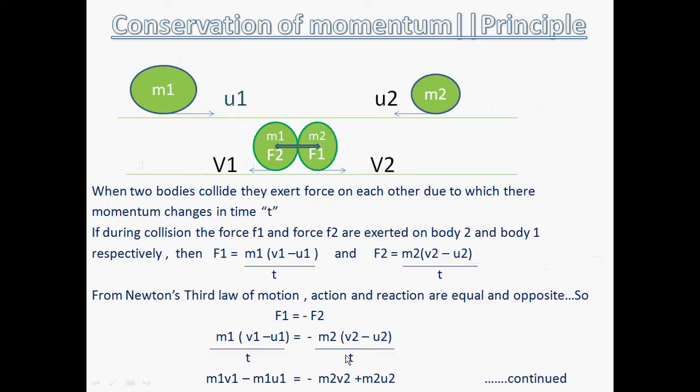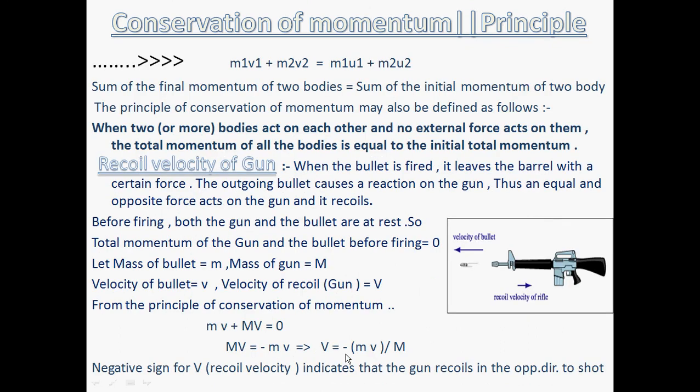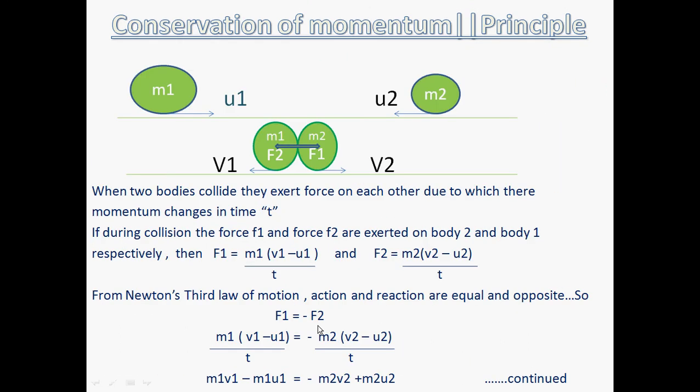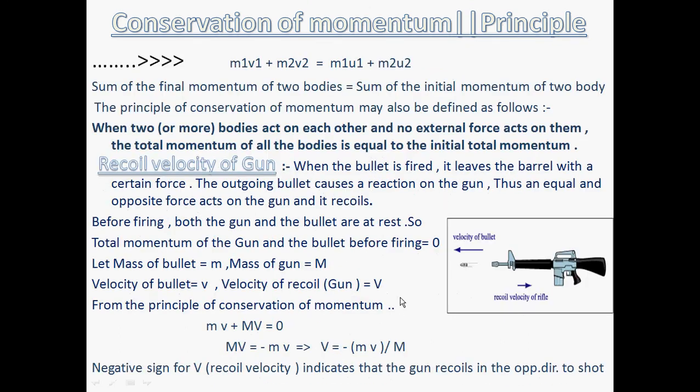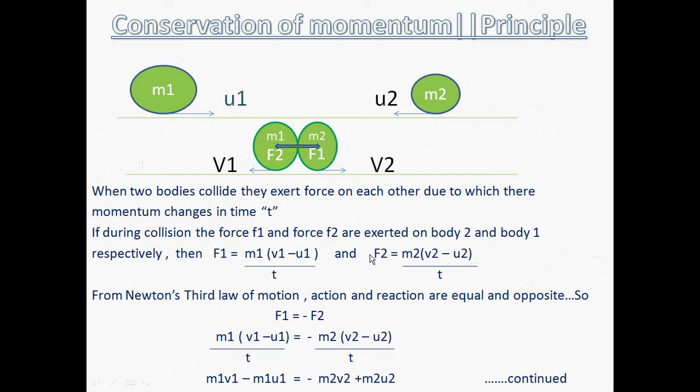Okay students, thank you. Based on which we are going to solve more numericals based on the recoil velocity of gun, and even on the basis of the conservation of momentum formula, that is total initial momentum is equal to total final momentum. So students, please listen to it and try to understand it, and please solve the derivation thrice once again in your copy on your own, so that you should be able to understand its derivation properly and its basic concept. So it has innumerable applications in the field of wagons, in the trains, in the railways.